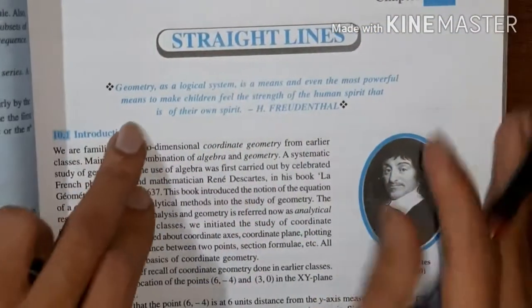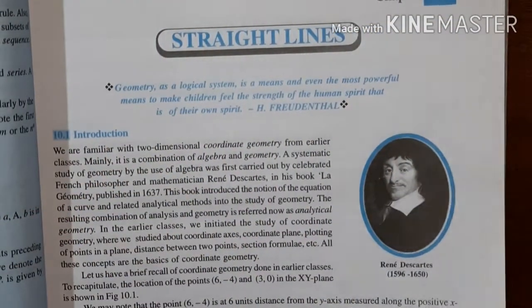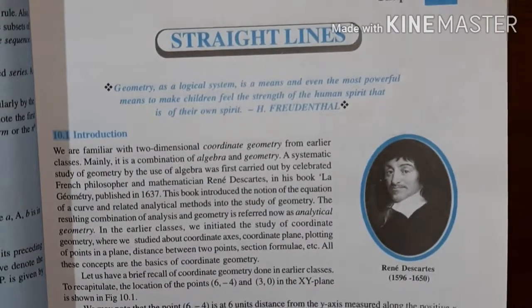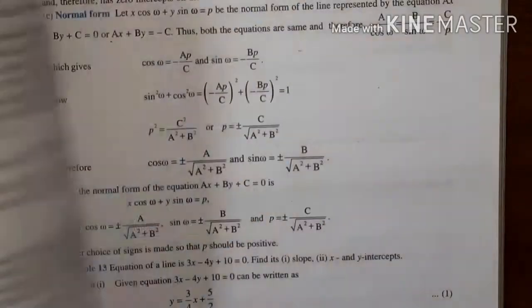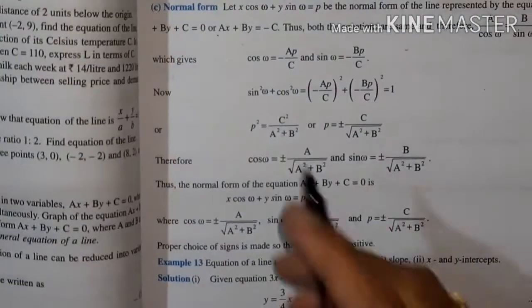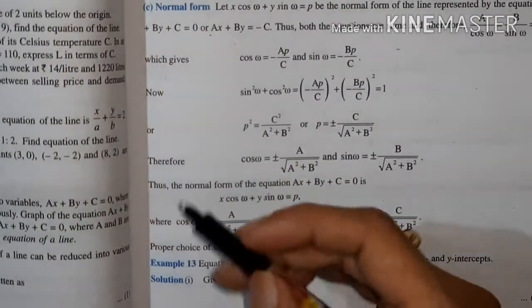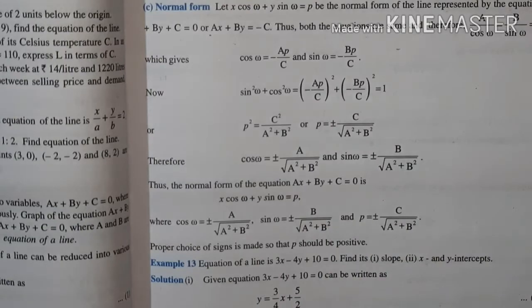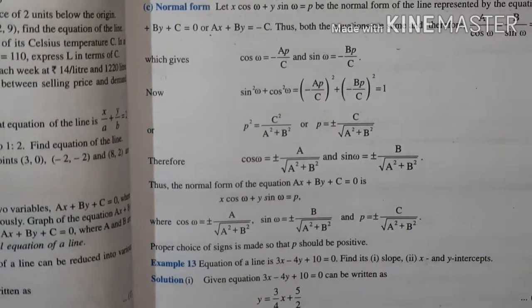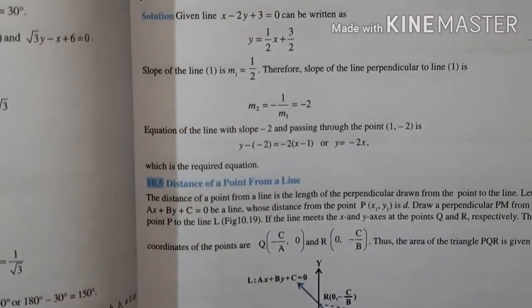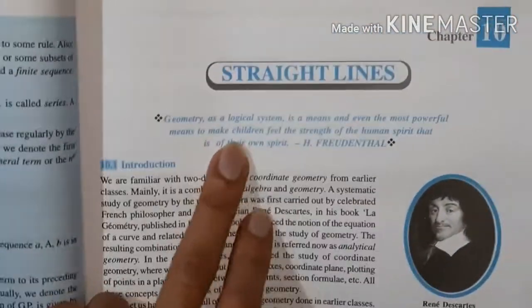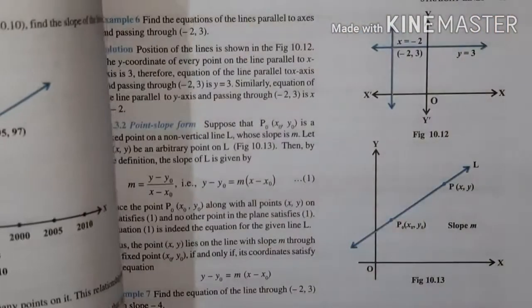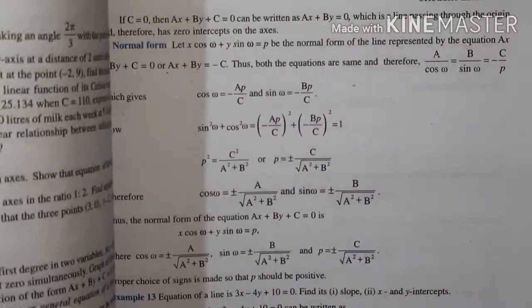Now the straight lines chapter. In this chapter, shifting of origin, which I'm not finding here, is deleted, I think. And the problems where you have to find the equation of a line which passes through the intersection of two lines are deleted. So I think you should study the entire chapter here, straight lines. Chapter 10, no need to leave anything, because those are very small topics.